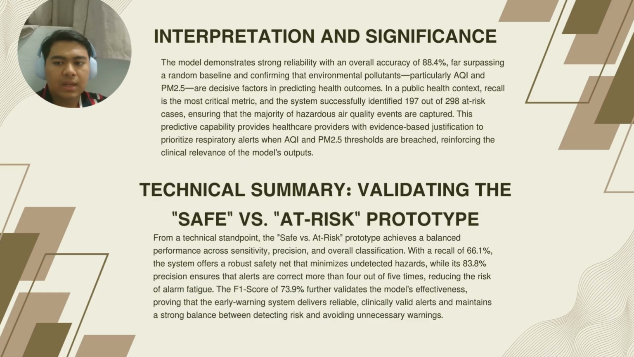Interpretation and significance. Let's look at how well our model performs and why it matters. With an overall accuracy of 88.4%, the system shows strong reliability, far exceeding a random baseline. This confirms that environmental pollutants, especially AQI and PM2.5, are decisive predictors of health outcomes. In public health, recall is our most critical metric. The model correctly identifies 197 out of 298 at-risk cases, meaning it catches the majority of hazardous air quality events. This is vital for early intervention.